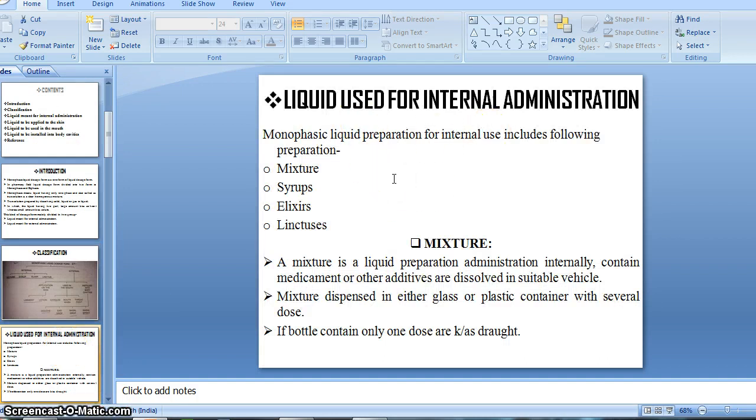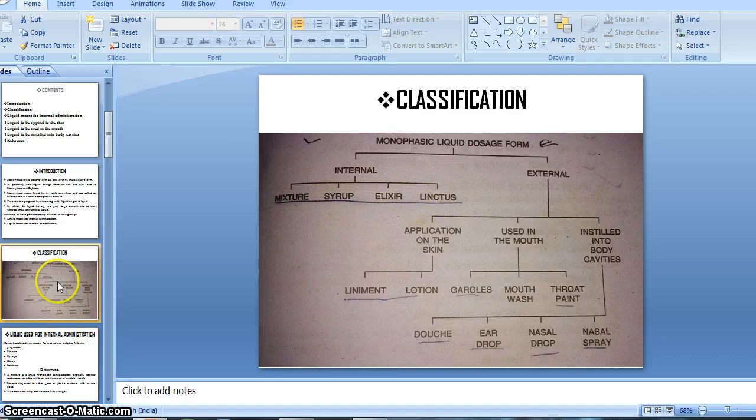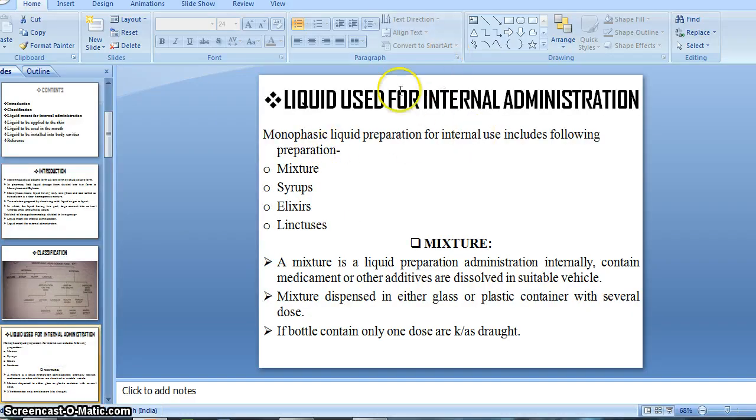Then take one look: liquids used for internal administration, meaning liquids which we can use internally. As I said, that is mixture, syrup, elixir. Monophasic liquid preparations for internal use include the following: mixture, syrup, elixirs, linctus.